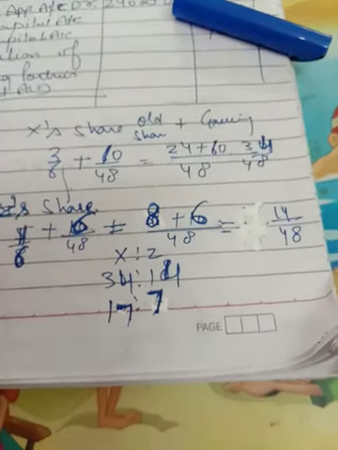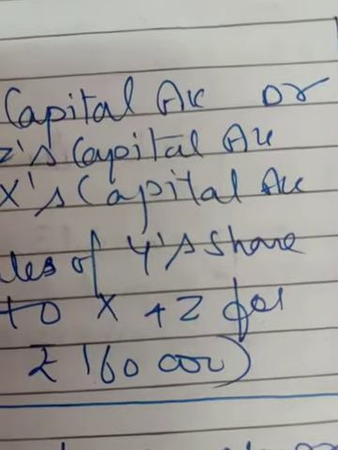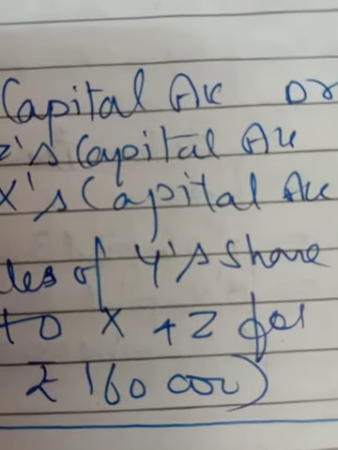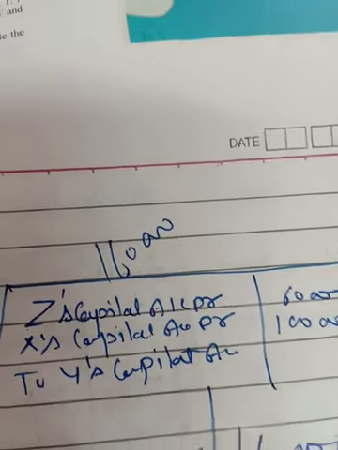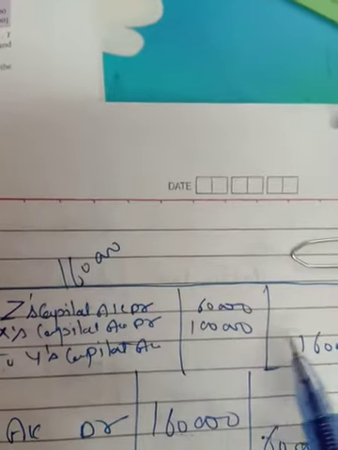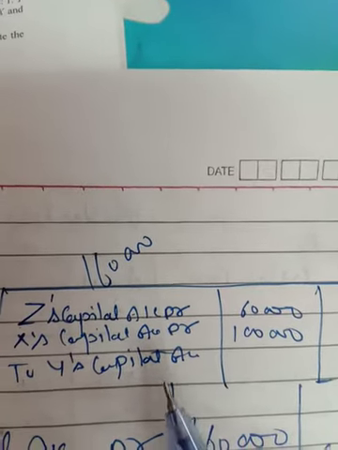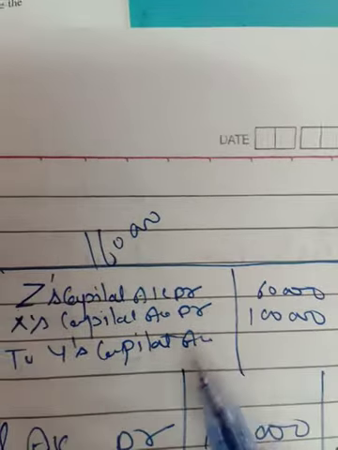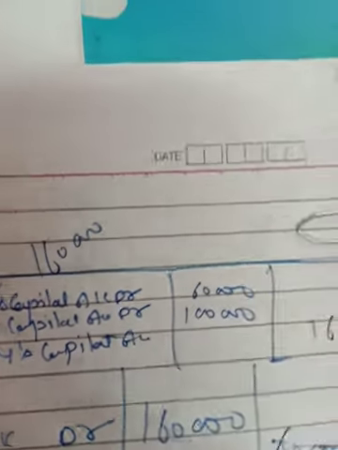And now, as given in the question, Y is retiring and selling his share to X and Z for 1,60,000. So in this way you have to pass the entry. Z's capital account debit 60,000, X's capital account debit 1 lakh, to Y's capital account credit 1,60,000. The narration will be that Y's capital account has been purchased by Z and X. Because he is giving his share, that is why credit, and they are purchasing, so that will be debited.